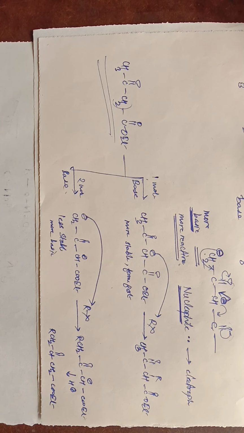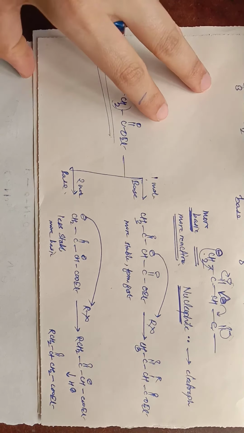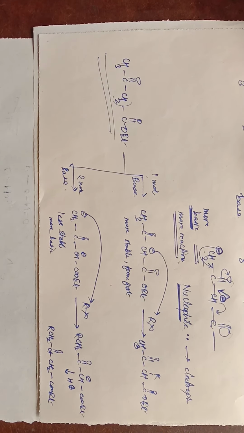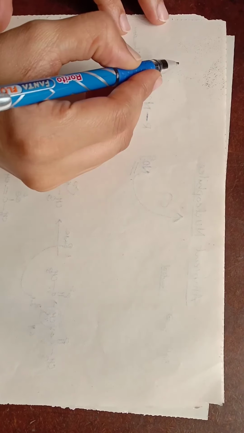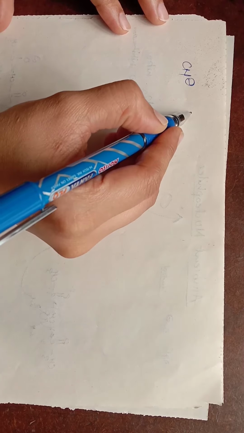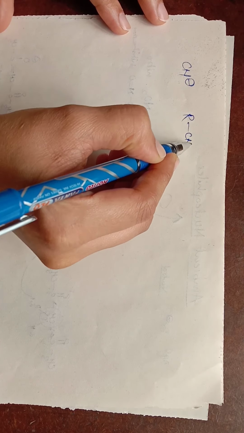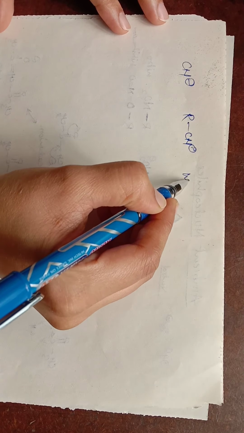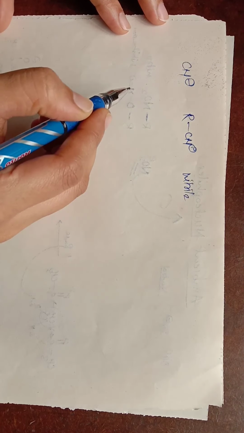Then suppose we have one more molecule, like nitrile or cyanide. Suppose we have CN minus. This may act as RCN, so you can say it is a nitrile where there is a bond between R and carbon.